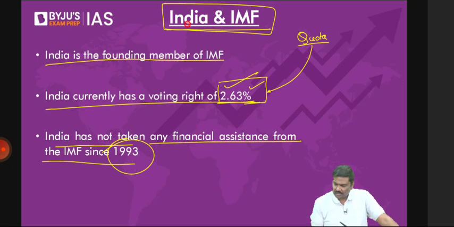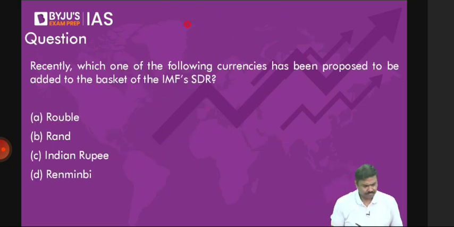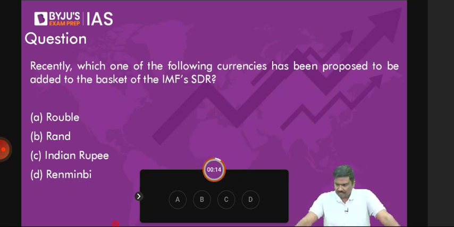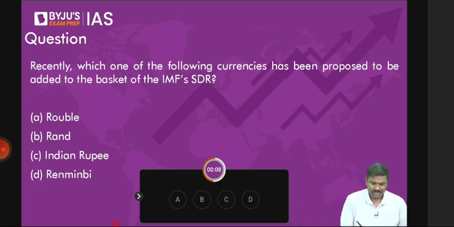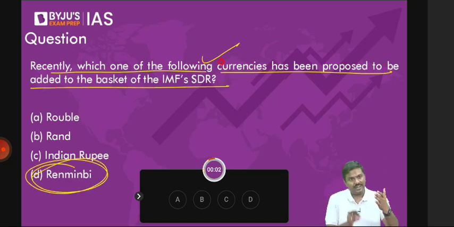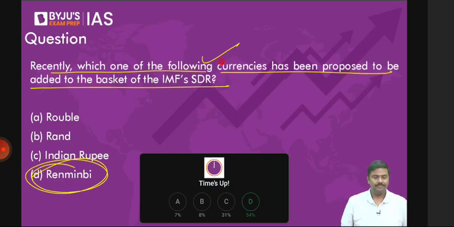Let's continue the questions. Let's start the questions. Okay, straightforward question. Recently, which one of the following currencies has been proposed to be added to the basket of IMF SDR? Renminbi. In fact, it was asked a couple of years ago, before Renminbi was added. Today, it is part of the SDR basket.